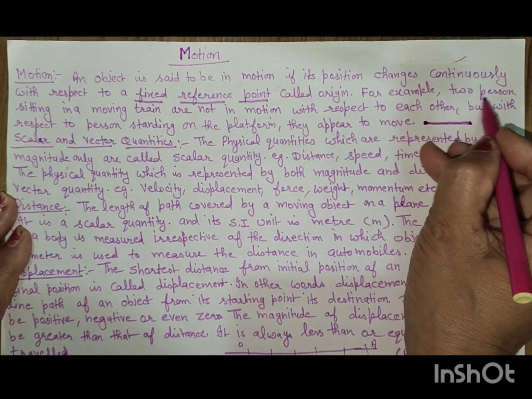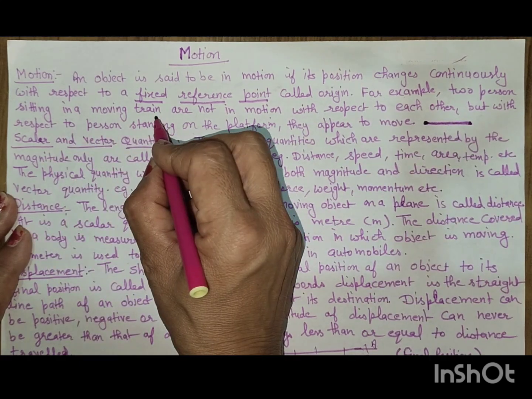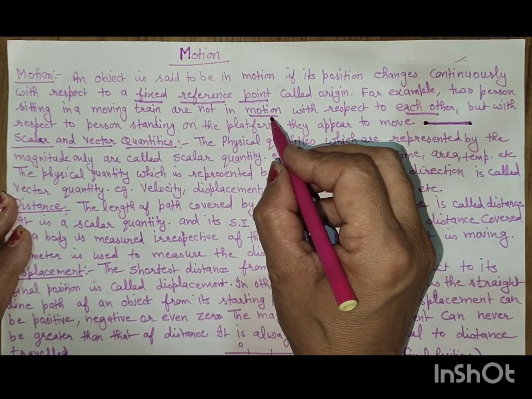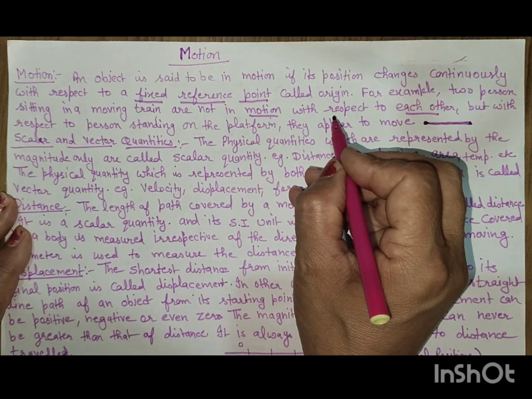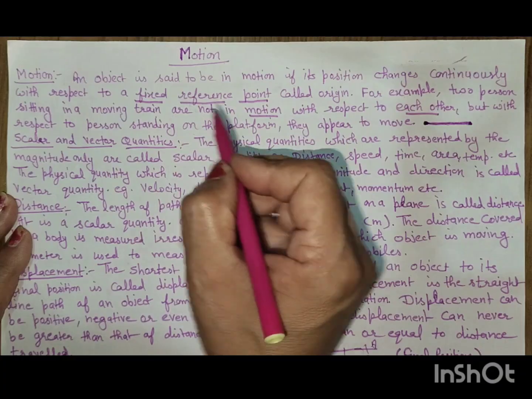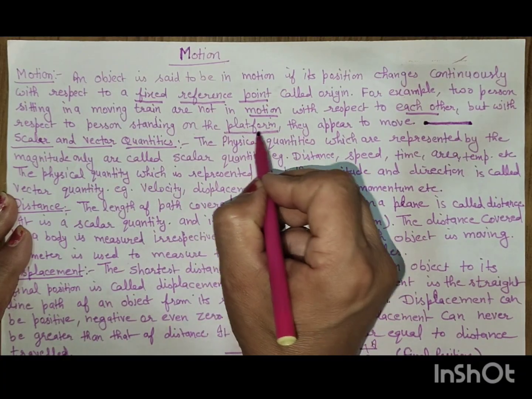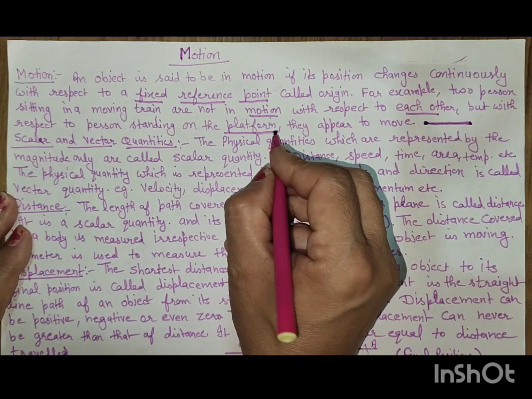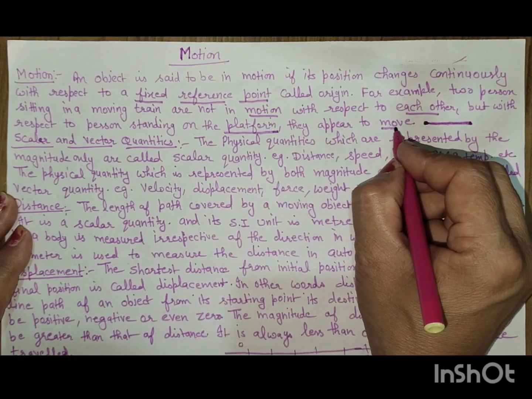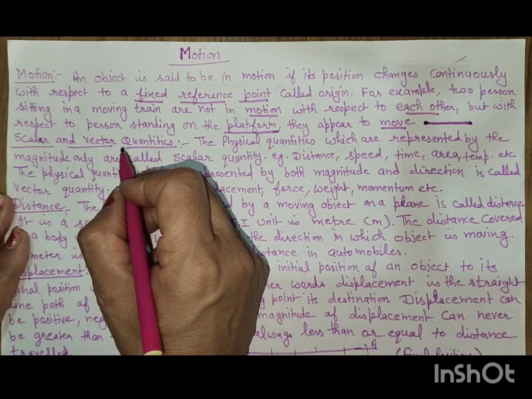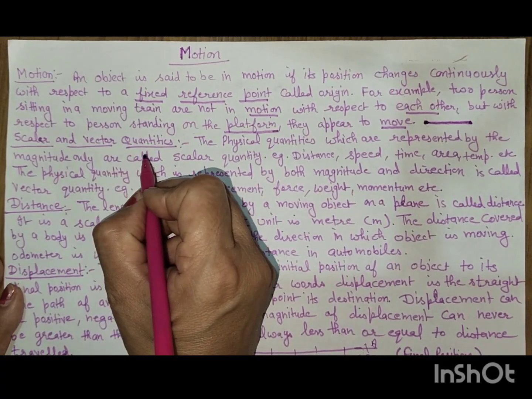For example, two persons sitting in a moving train are not in motion with respect to each other. But with respect to a person standing on the platform, when the train is moving, they appear to move with respect to each other. This is called motion.